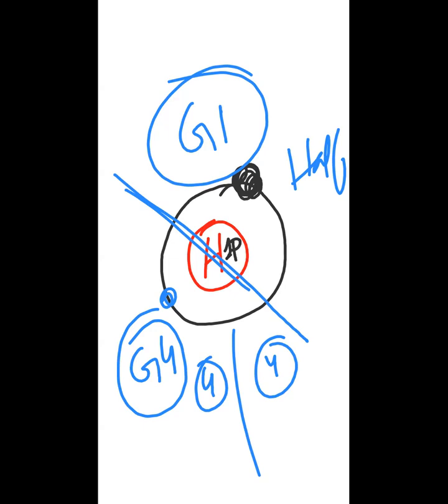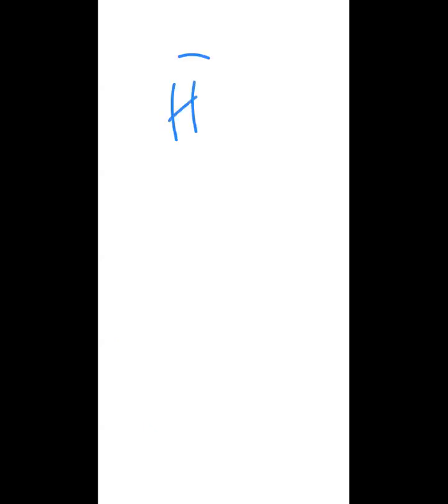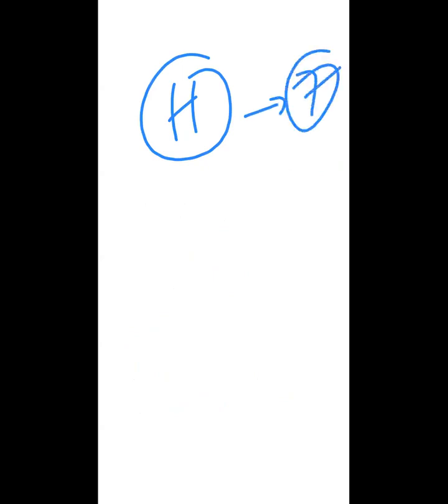This is your past paper question. They can ask you why we cannot put hydrogen in group 4, or why hydrogen doesn't belong to group 1, or why hydrogen is not suitable in group 7. Most of the students say, Miss, we can put hydrogen in group 7. This is also your past paper question. They will ask what is the similarity between hydrogen and group 7, and if there is any similarity, then why we are not putting hydrogen in group 7?